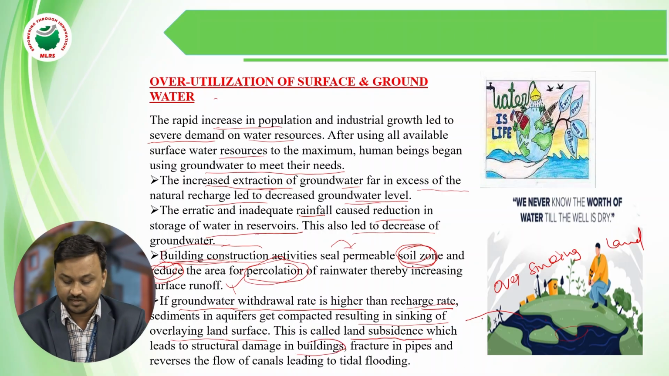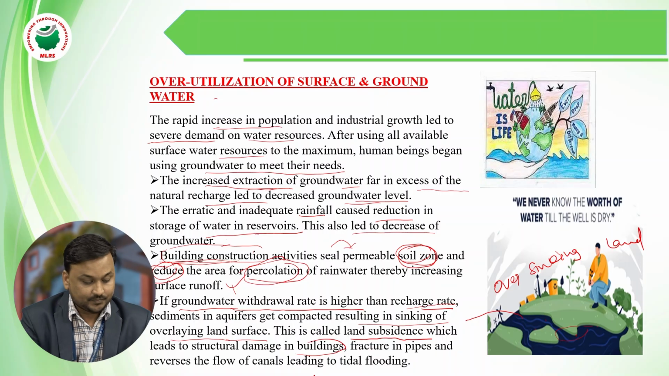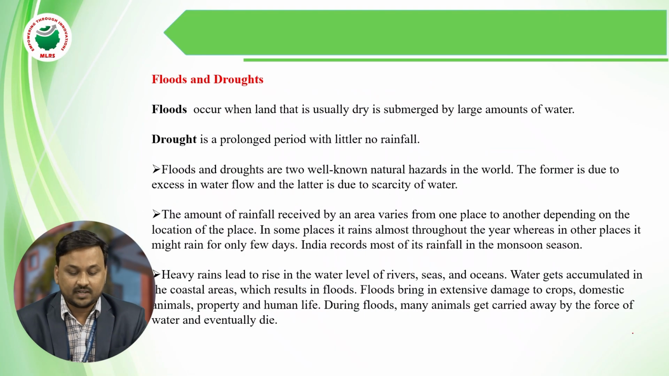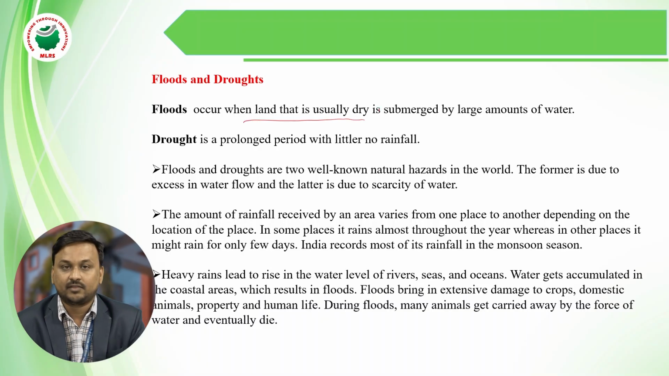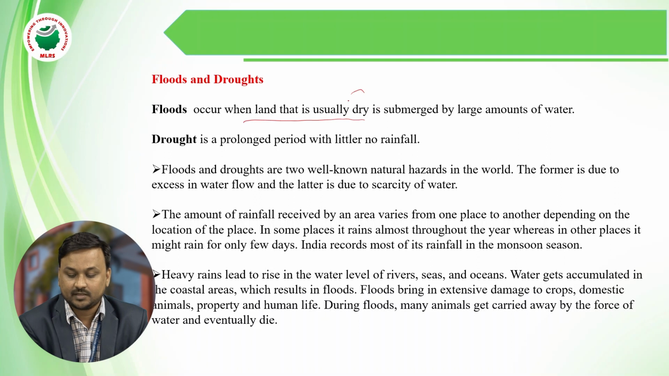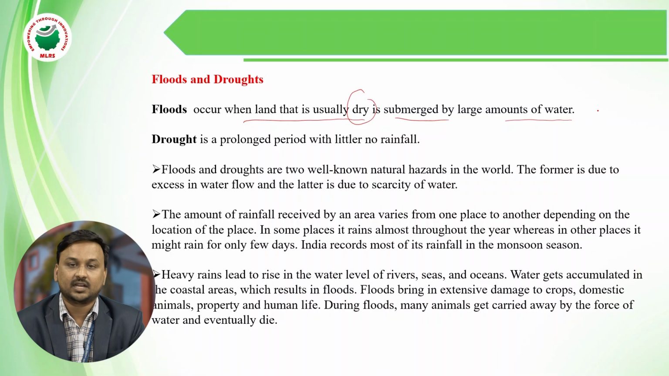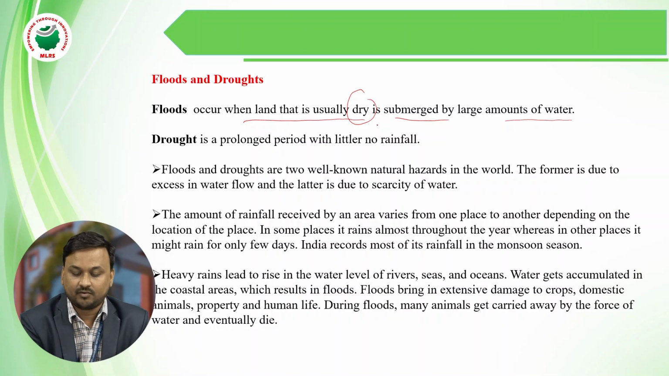Finally, the result is damage to buildings. Next, floods and droughts. Floods occur when land that is usually dry is submerged under a large amount of water. And droughts. Let's see the reasons for floods and droughts.